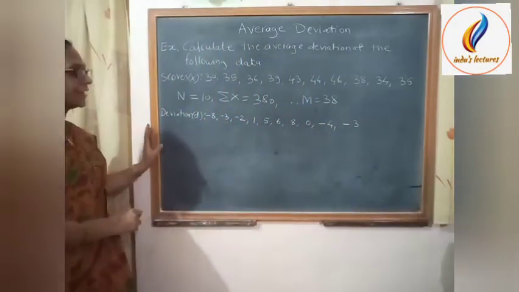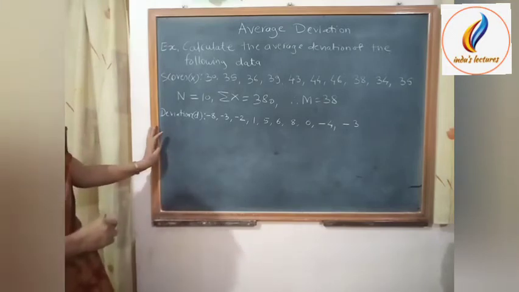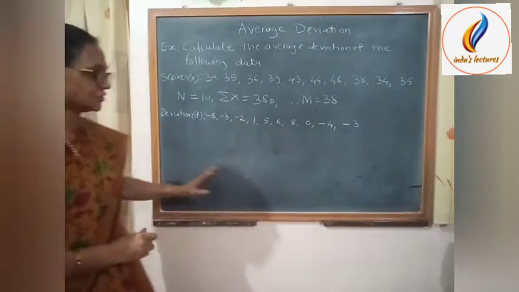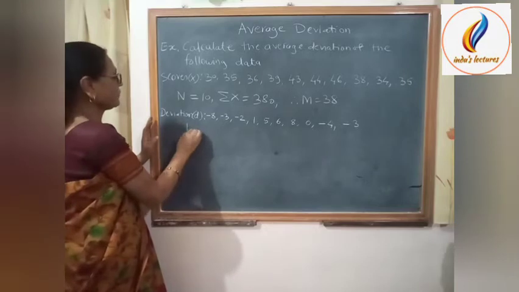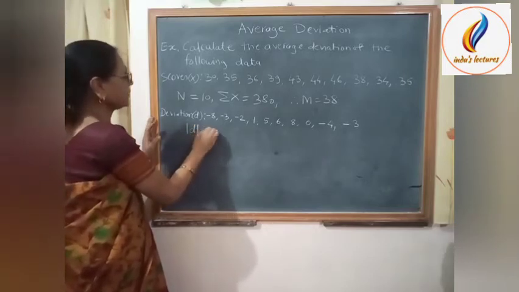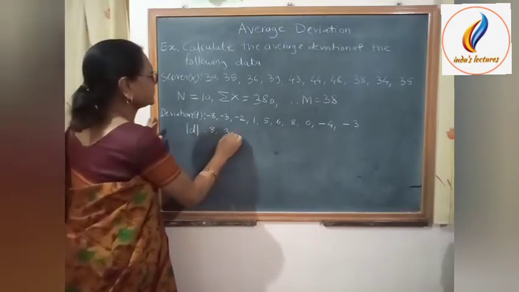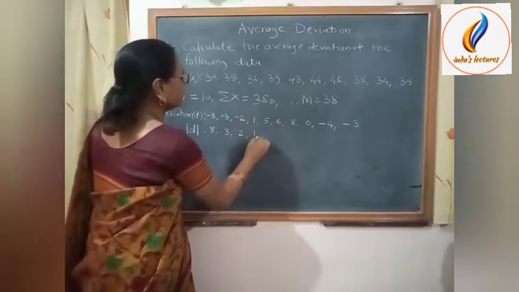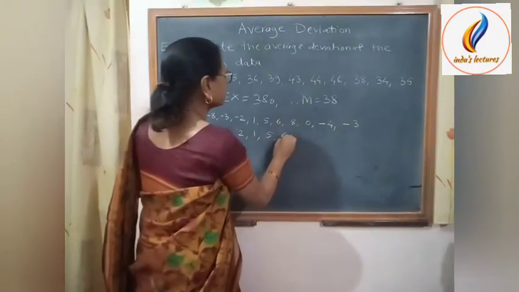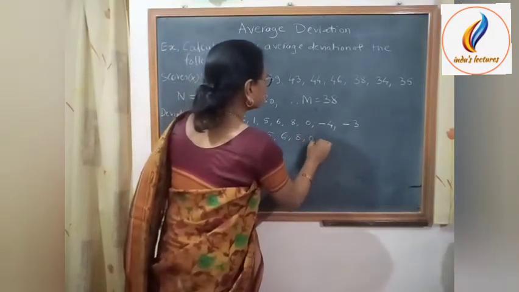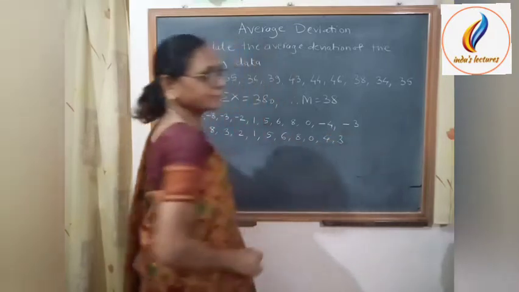Now take the absolute value of these deviations. That means mod of d. So mod of d is equal to 8, 3, 2, 1, 5, 6, 8, 0, 4 and 3.